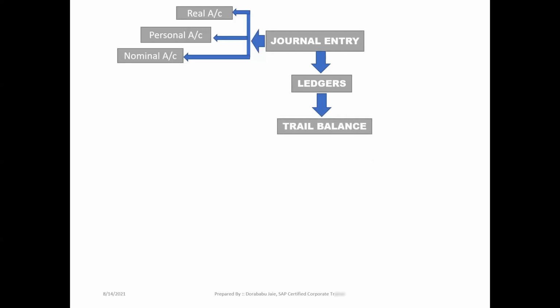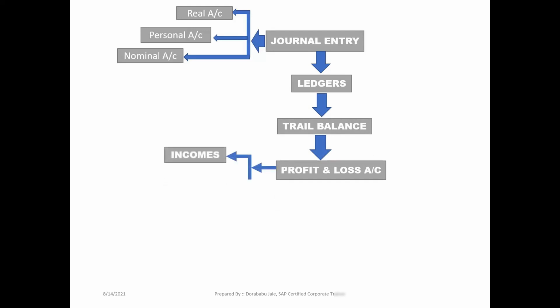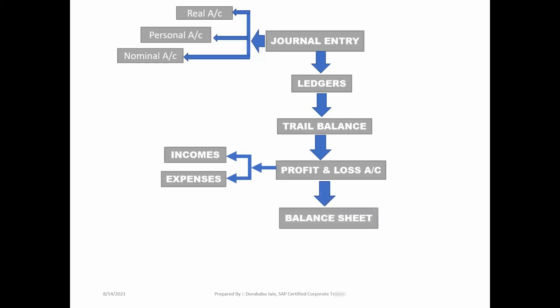Okay, then based upon the trial balance we'll go to profit and loss account or statement of profit and loss. Coming to the statement of profit and loss or profit and loss account, here we have two parameters. One is incomes and second one is expenses. These two parameters come under our profit and loss account. Then the continuation, balance sheet. In balance sheet again we have two parameters. One is assets and second one is liabilities.